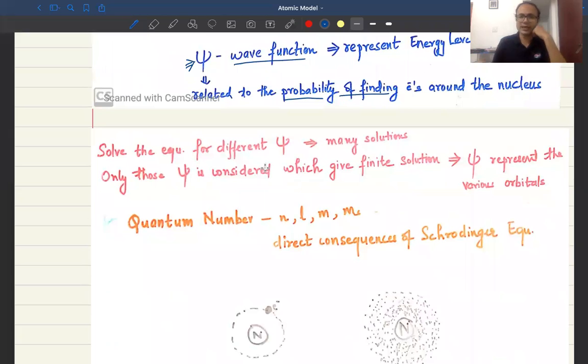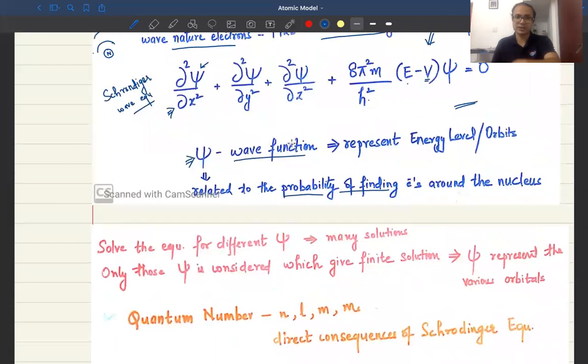Now, what is the importance of this particular equation? This partial differential equation shows the wave nature of the electron, and when you solve it you get some solutions. When you solve the Schrodinger equation for a particular wave function, psi, you get many solutions.